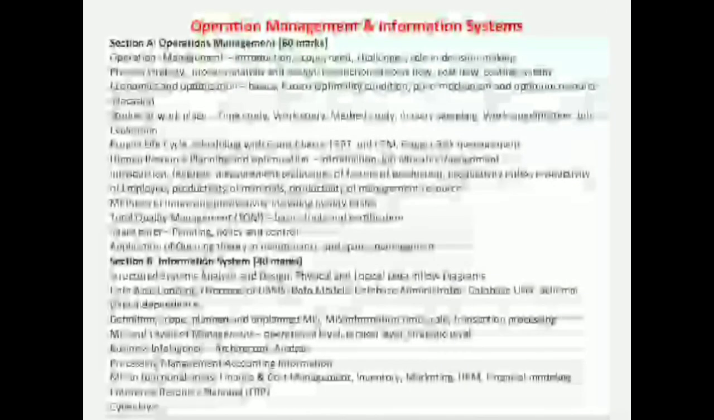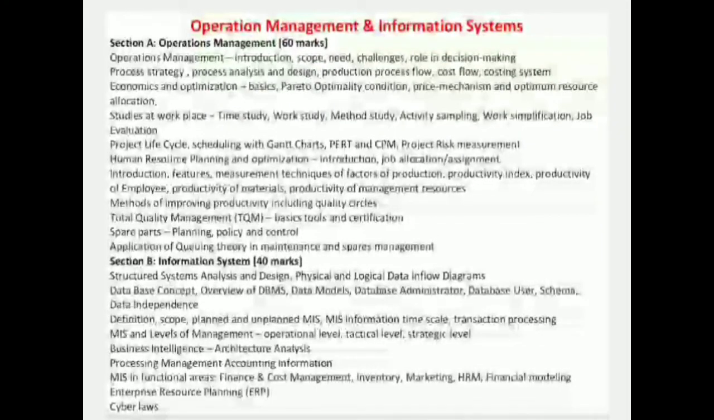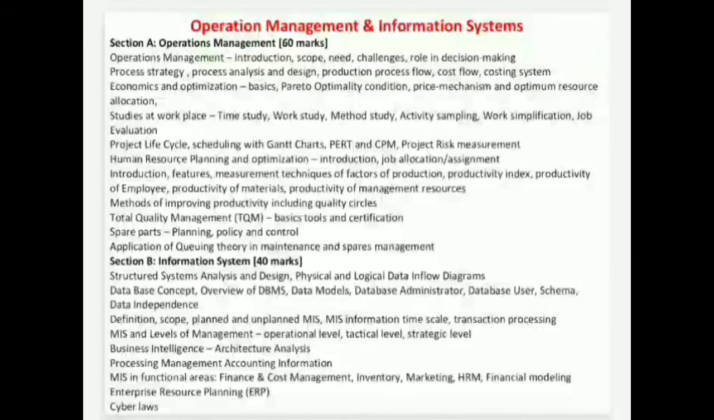Now let's talk about operations management and information systems. Well, Section A will be operations management, that will be of 60 marks, under which the topics are introduction, scope, need, challenges, role in decision making, process strategy, process analysis and decision, production process flow, costing system, economics, optimization, basic optimality condition, price mechanism and optimum resource allocation, study at workplace, time study, work study, method study, activity sampling, work simplification, job evaluation, project life cycle schedule with Gantt chart, PERT and CPM, project risk measurement, human resource planning and optimization, introduction, job allocation, assignment.